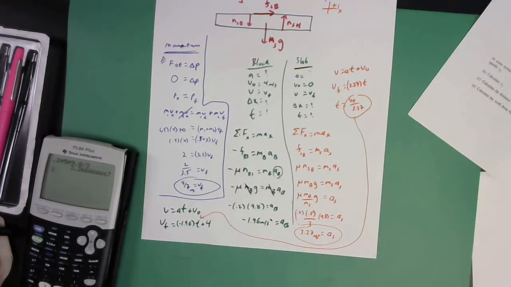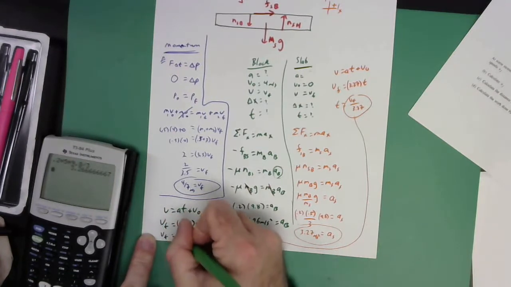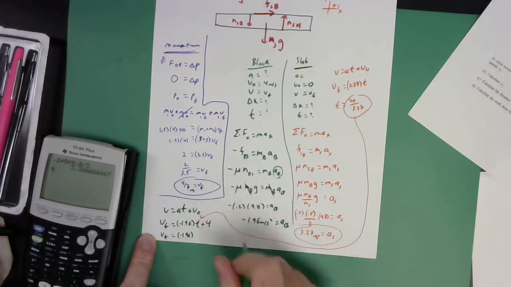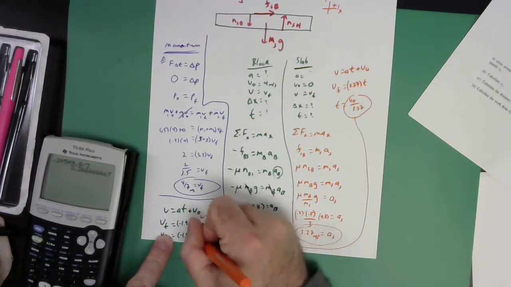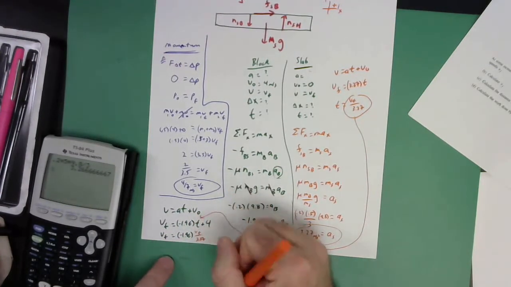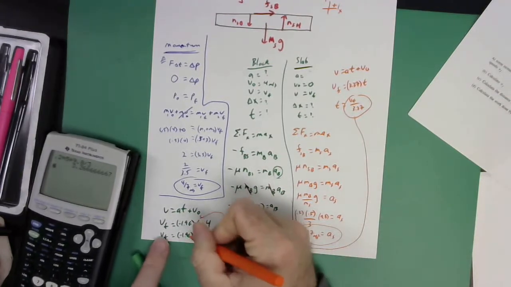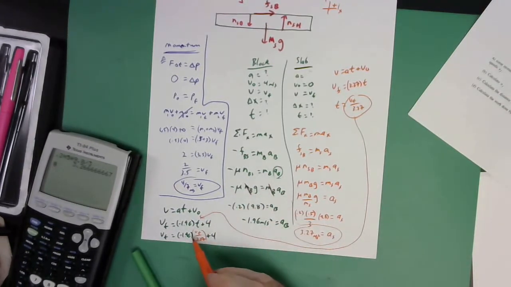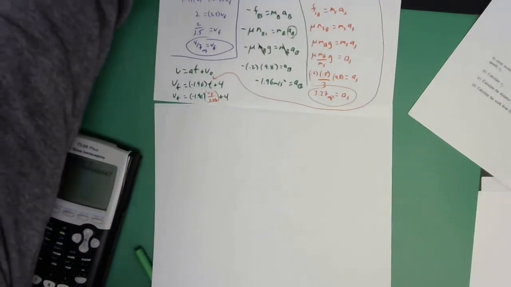So I'm going to have that final velocity, negative 1.96 times V final over 3.27 plus 4. And you're like, all right, let's see. I got to move this term to the other side and then factor out the VF and then move that back. Okay, and this is where I'm running out of paper. So I'm going to slide this up.